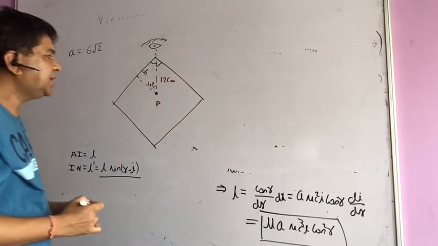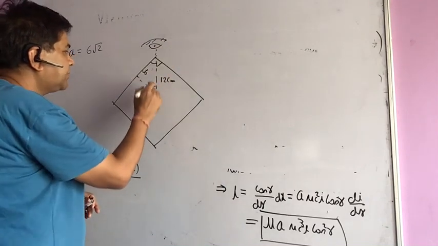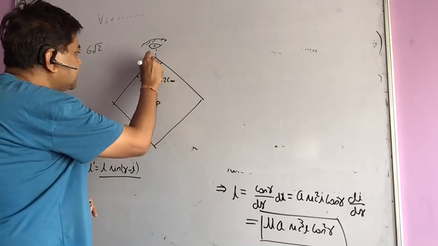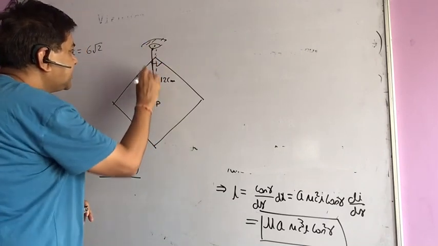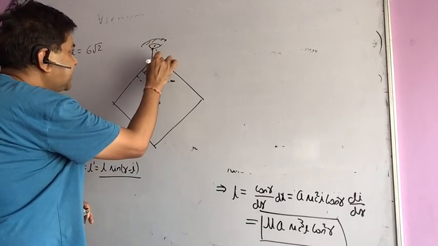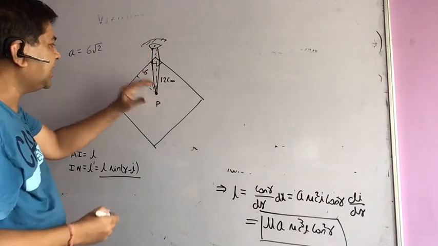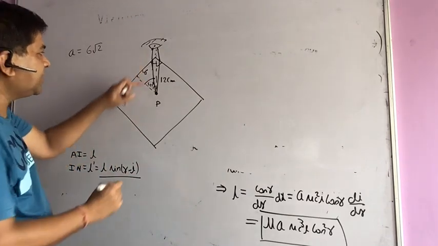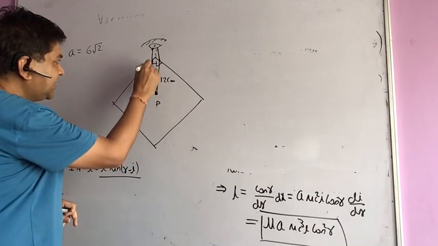Now you know here what is happening. There are two images observed by the observer. Why? One is approximately coming to this surface and then going to his eyes, and another is coming from this side and goes to his eye. For this, the line of vision is making an angle of 45 degrees, so I will take here 45 degrees. But the image won't appear on this line but slightly deviated.